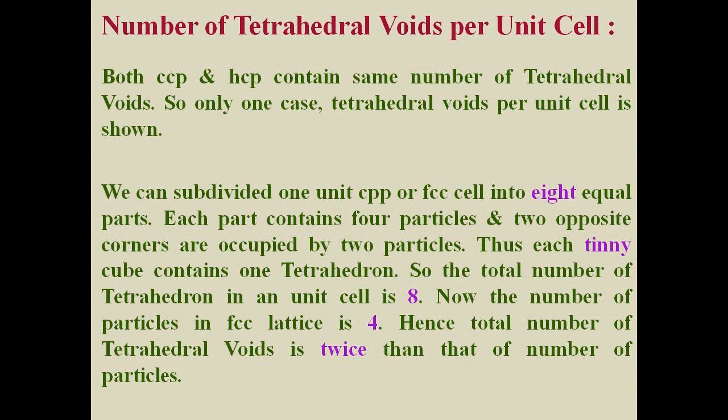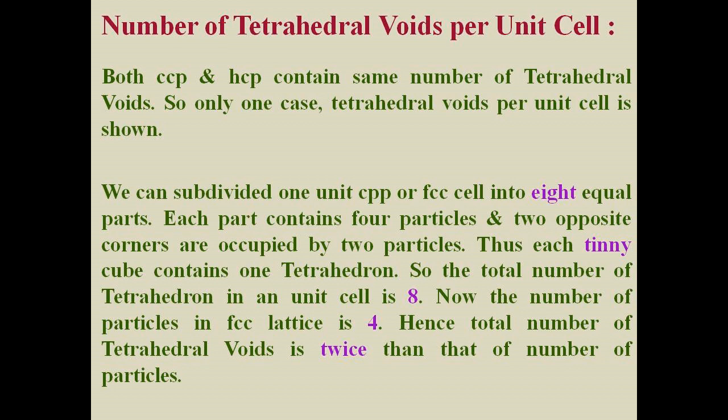We can subdivide one unit CCP or FCC into 8 equal parts. Each part contains 4 particles and 2 opposite corners are occupied by 2 particles. Thus, each tiny cube contains 1 tetrahedron. So, the total number of tetrahedra in a unit cell is 8. Now, the number of particles in an FCC lattice is 4.